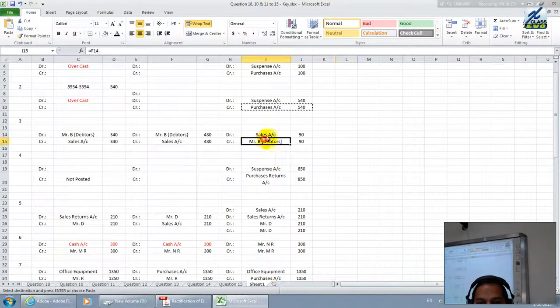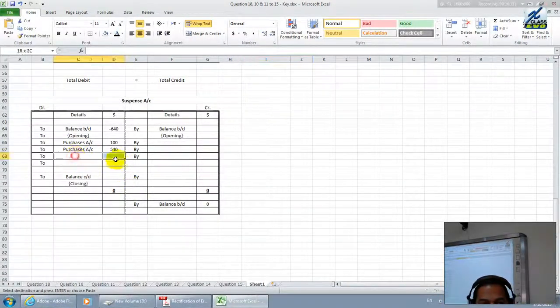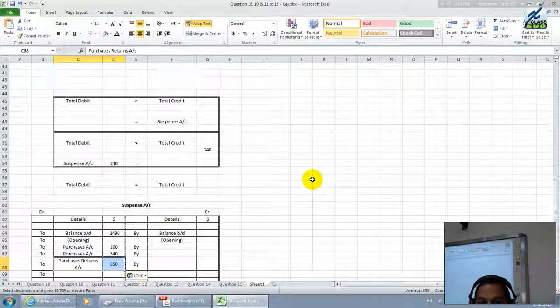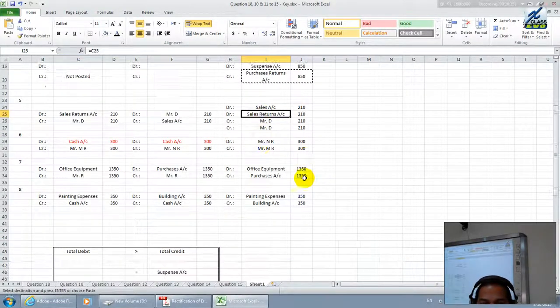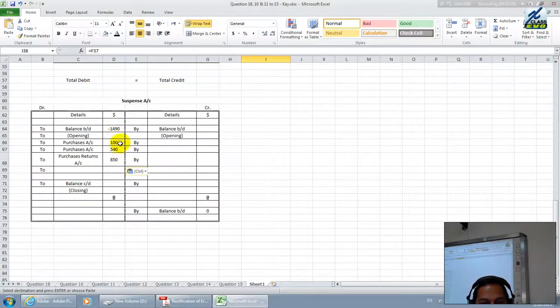Next, is there any suspense? There is no suspense here. Yes, suspense is there. On the debit side of the suspense account, I have to post here the value of 850. And here there is no suspense. That is all; the total will be taken into consideration here. There is no balance here; the balance will come on the other side. Let me do totals here.